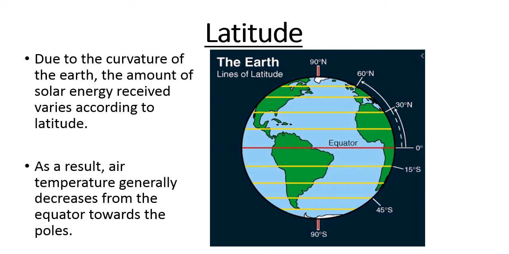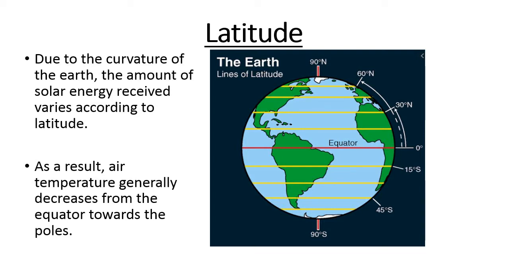Due to the curvature of the earth, the amount of solar energy received varies according to the latitude. Here on equator, direct sun rays are falling, and as the latitudes go higher, the slanting rays of the sun are falling on higher latitudes.